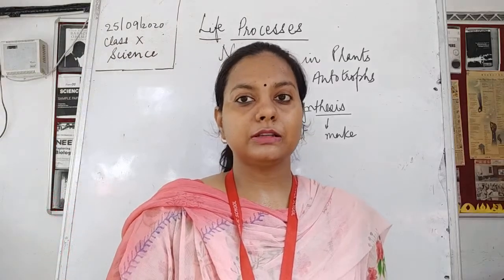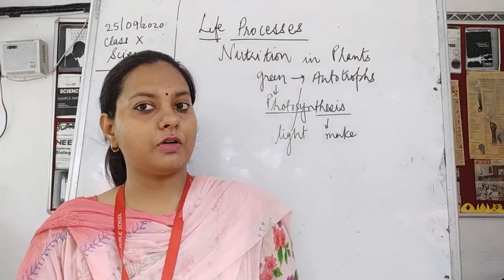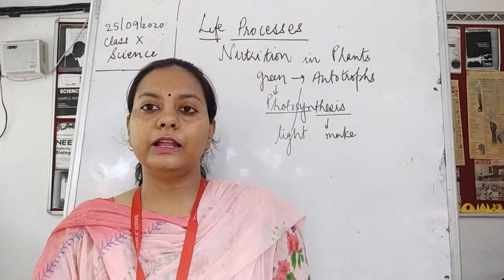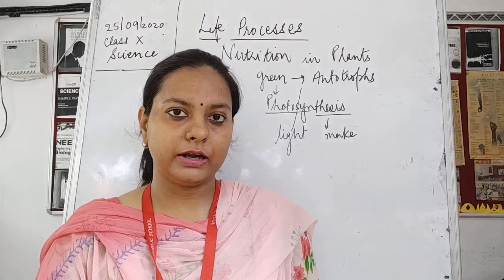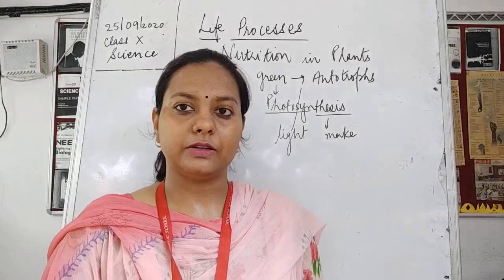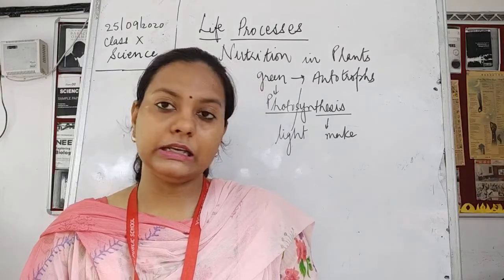Okay, so this structure, that is the chloroplast, is responsible for the development of the chlorophyll, which is a green pigment that entraps the solar energy, and it is converted into chemical energy, that is, in the form of food. So this is what photosynthesis is about in short.